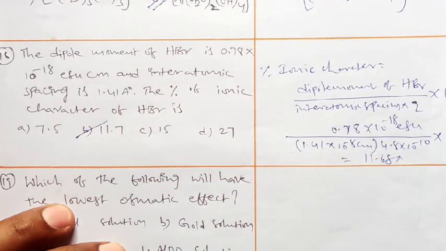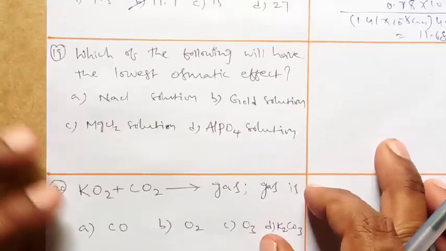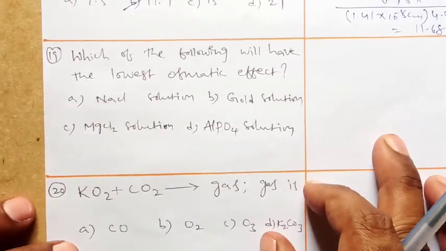So let's do the calculation. Percentage of ionic character is equal to the dipole moment of the given substance divided by the interatomic spacing into charge. Is it clear? Right. Next question, look at the next question.